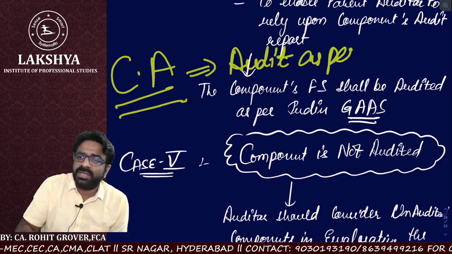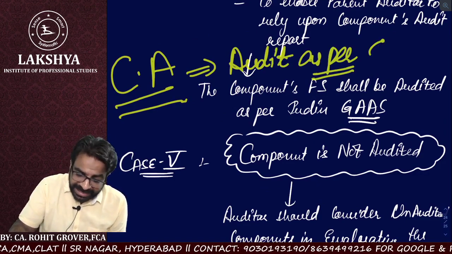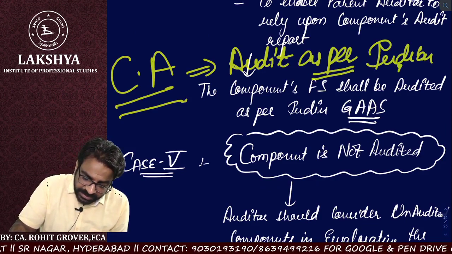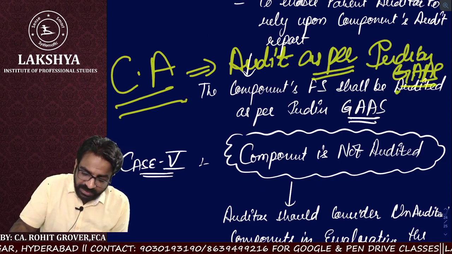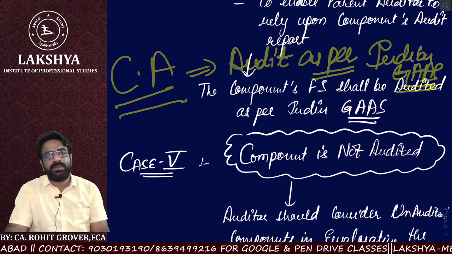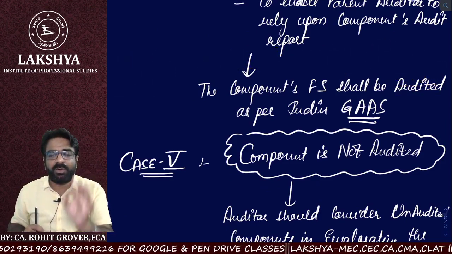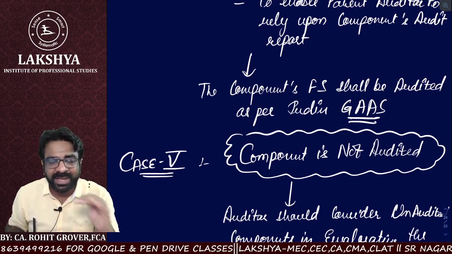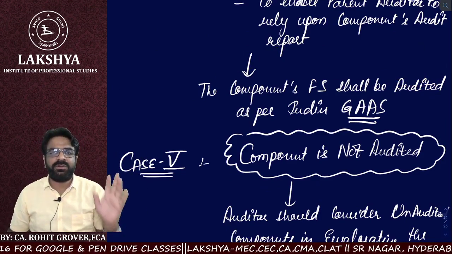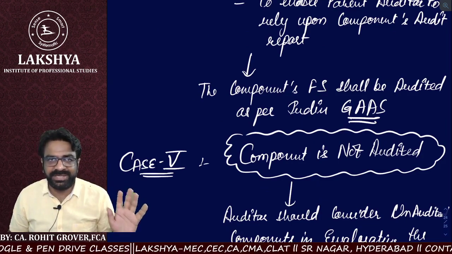as per Indian GAAS, so that the CFS auditor can rely. Remember one thing, the component always has to convert as per the parent. Parent will not bend his knees.